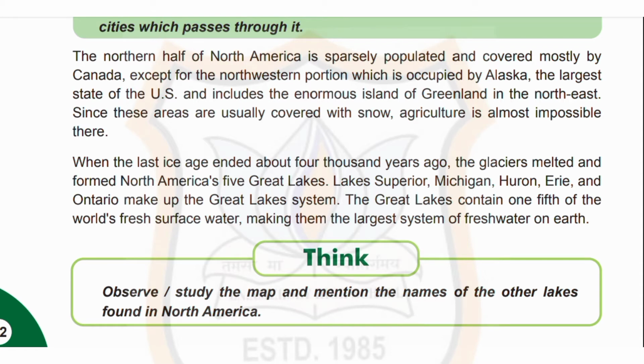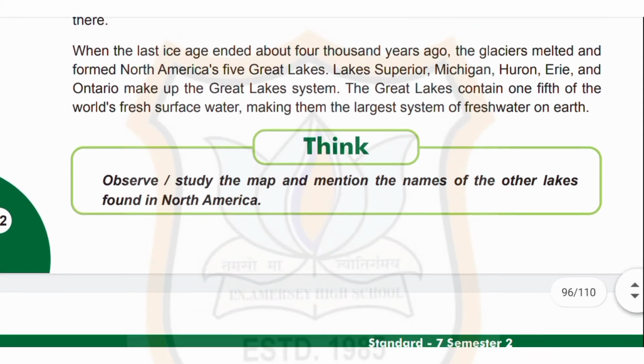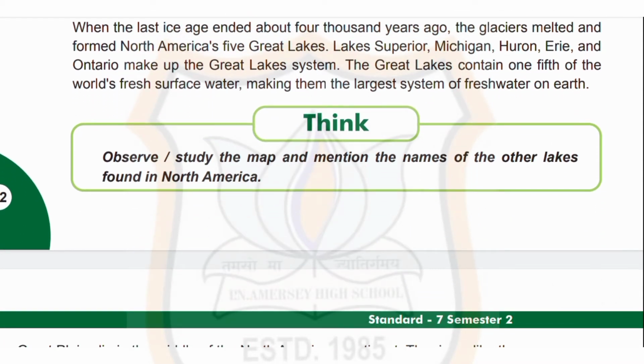When the last ice age ended about 4,000 years ago, the glaciers melted and formed North America's 5 great lakes: Lake Superior, Michigan, Huron, Erie, and Ontario make up the Great Lakes system. The Great Lakes contain 1/5 of the world's fresh surface water, making them the largest system of fresh water on earth.